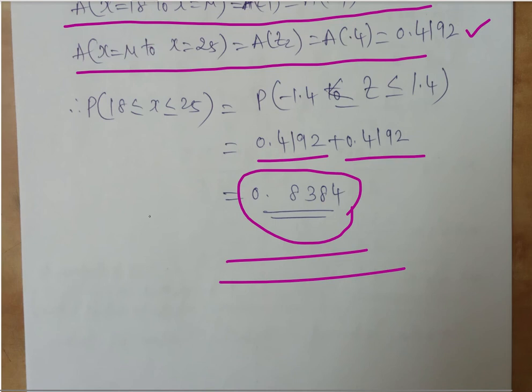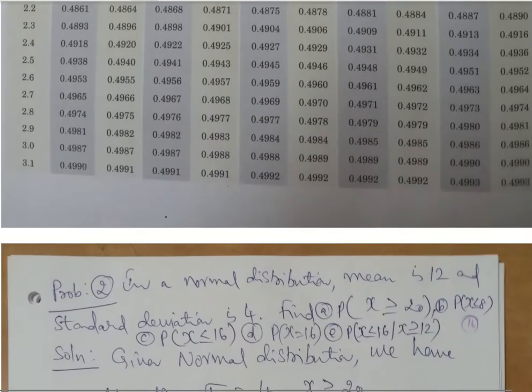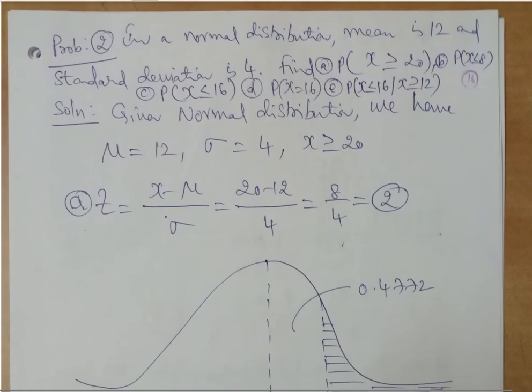So let us see another problem so that we can understand. Now, in a normal distribution, mean is given 12. Standard deviation is given 4. We have to calculate so many values that are P. Let us see. This probably should give a comprehensive way how to look at the normal distribution.